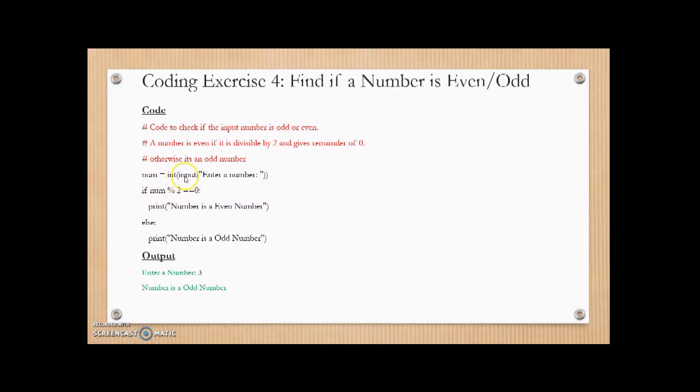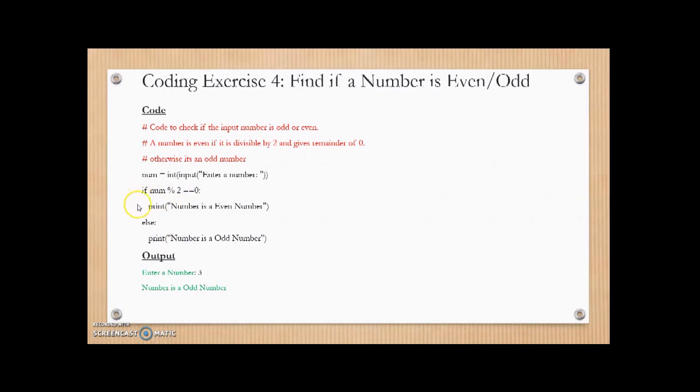The number that was entered has to be checked whether it is even or odd. And the way to do that is, if we divide that number by 2, and if the remainder of that division is 0, that means the number was fully divisible by 2 and it's an even number. Otherwise, it's an odd number.